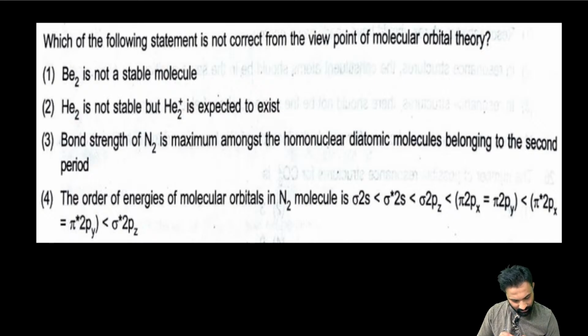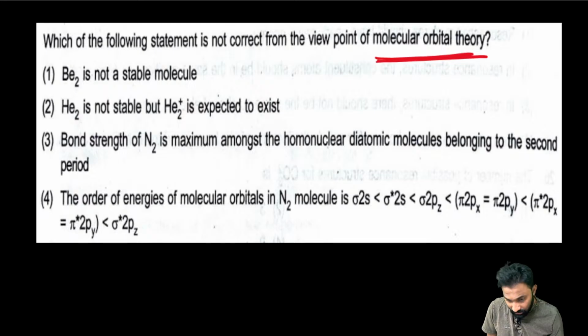Which of the following is not correct from the viewpoint of MOT? From the MOT, which is not correct? Answer is 2. Not correct is asked.